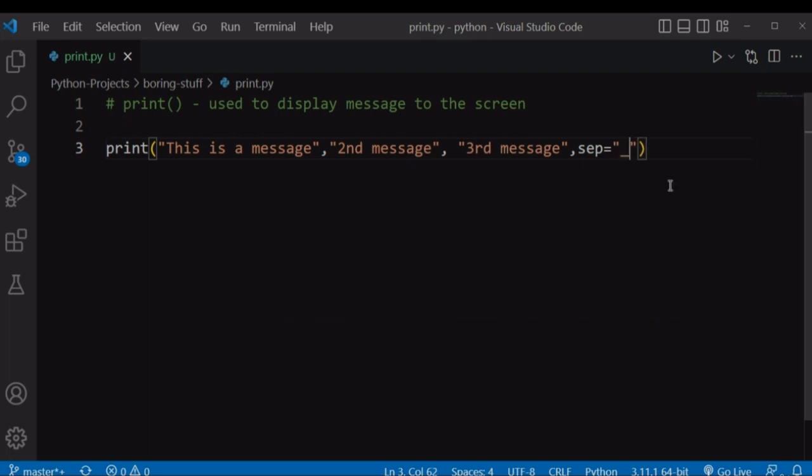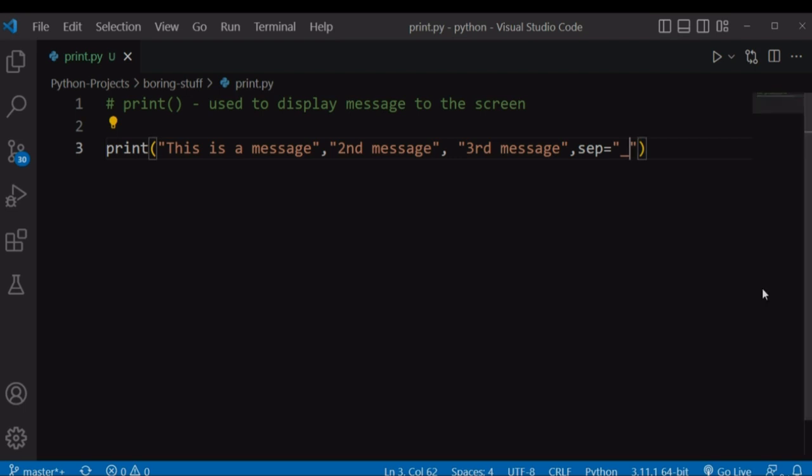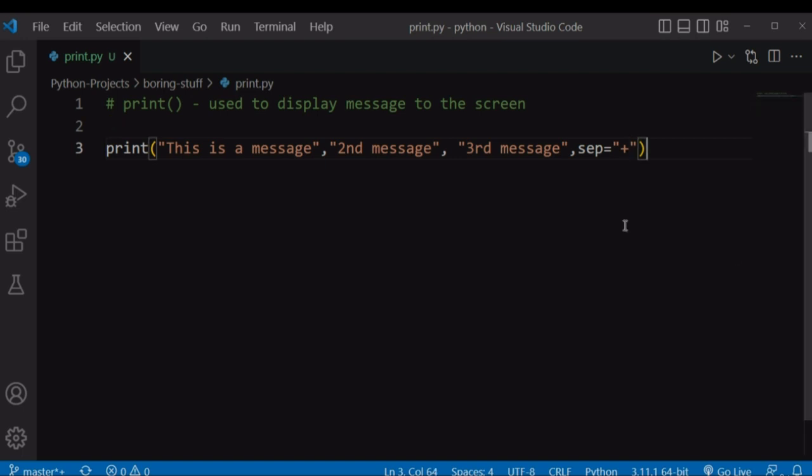Let's say we want to display our messages separated by underscore. So our first message and the second message are separated by underscore. Our second message and our third message are separated by underscore. So this is just a way of summarizing your messages. You can also separate them using a plus, and our messages are separated by plus. Second message and third message separated by plus. And that's how we separate our messages using the sep argument.